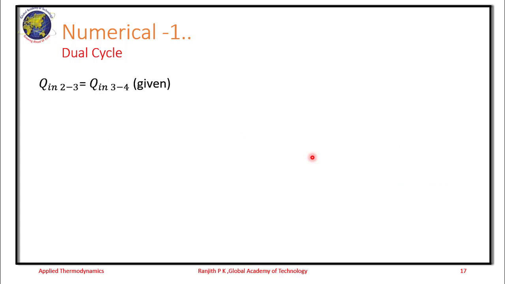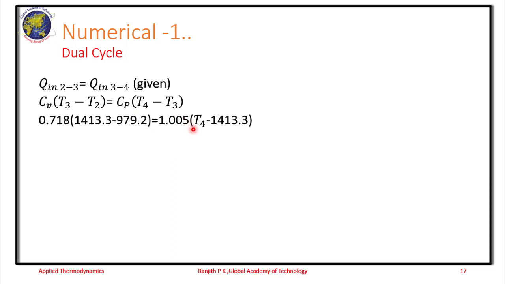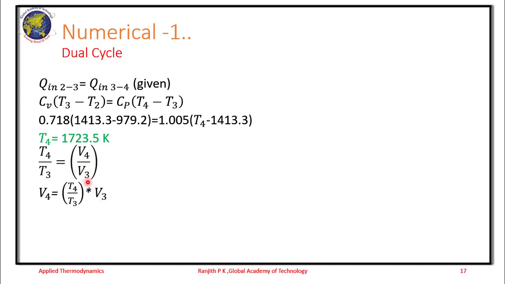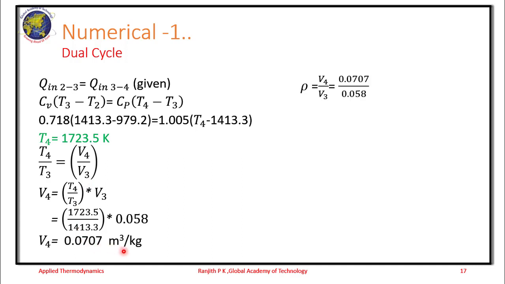Next, it is given that heat added at constant pressure is equal to heat added at constant volume. So Cv into T3 minus T2 is equal to Cp into T4 minus T3. So we have all the values except T4. We end up calculating T4 as 1723.5 Kelvin. Then T4 by T3 is equal to V4 by V3. We end up calculating V4 as 0.0707 meter cube per kg.